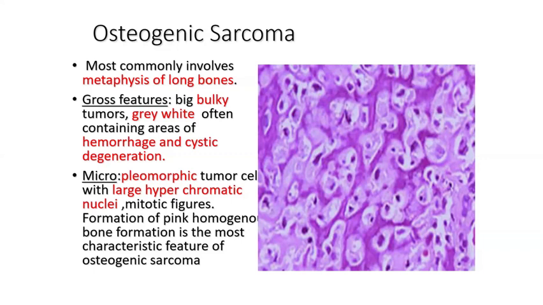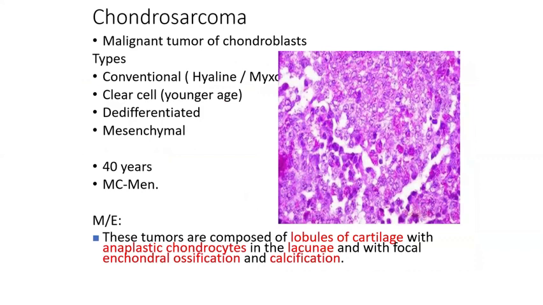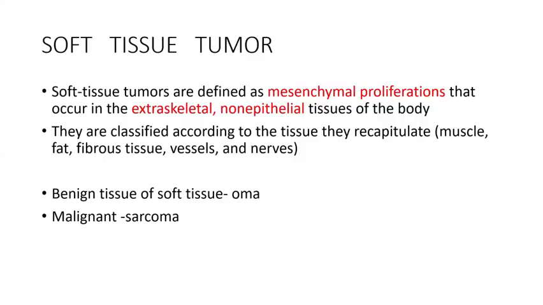Osteosarcoma has a classical variant, but here we have so many variants like telangiectatic osteosarcoma, giant cell osteosarcoma, and condyte-producing osteosarcoma. Then it is very rare to get chondrosarcomas, but just know it is a malignant tumor which arises from the chondroblast. And we have other variants like conventional chondrosarcoma, clear cell, dedifferentiated, and mesenchymal chondrosarcomas. Then this is about the bone tumor.